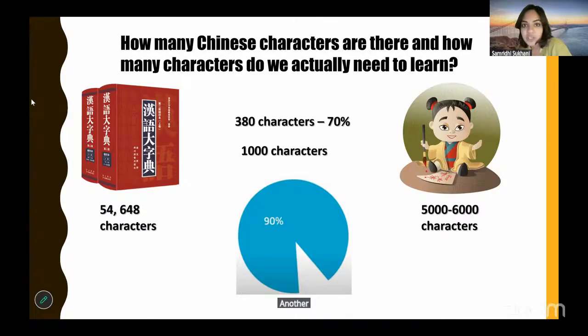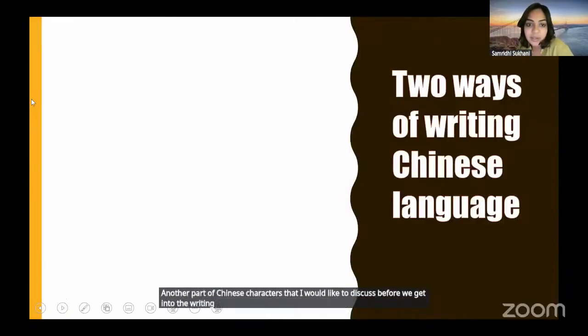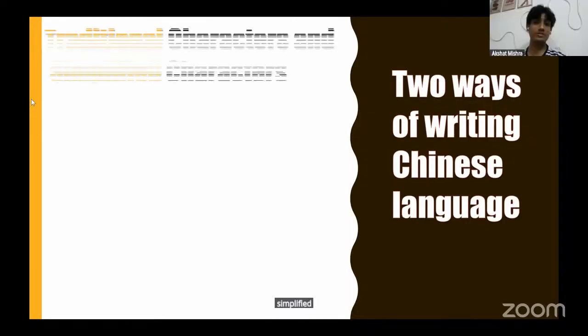Another part of Chinese characters that I would like to discuss before we get into the writing part is that there are actually 2 ways of writing the Chinese language. Does anybody know what those 2 ways are? You might have seen it while installing the keypad. Simplified and traditional. Very good, very good.